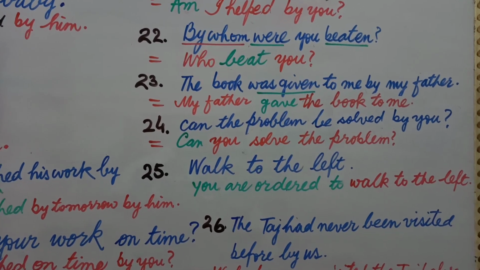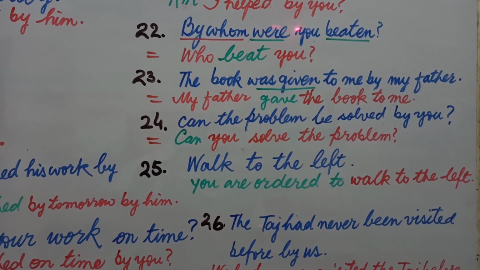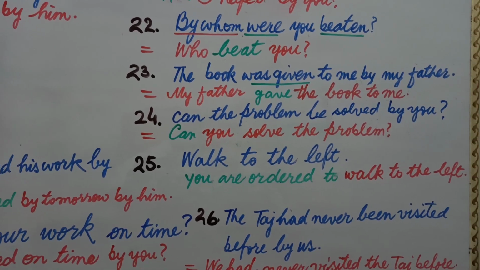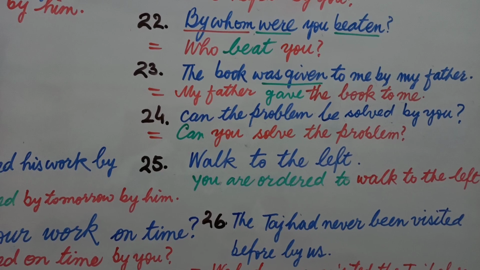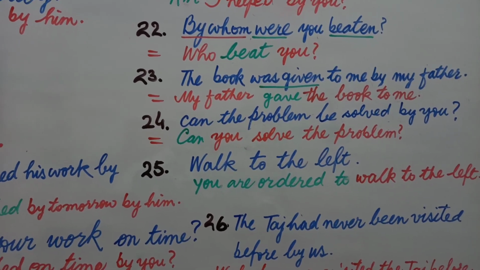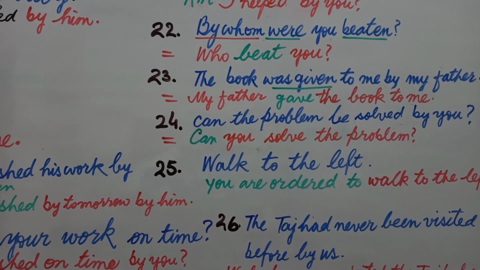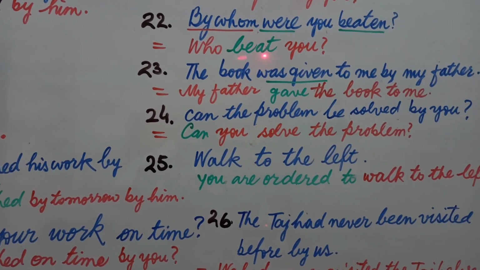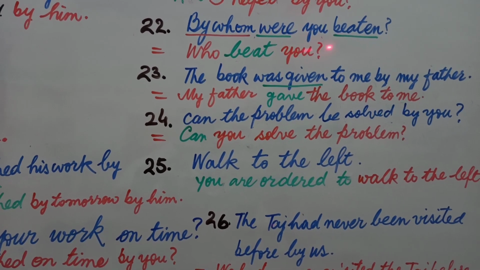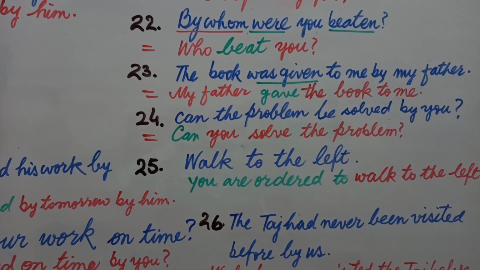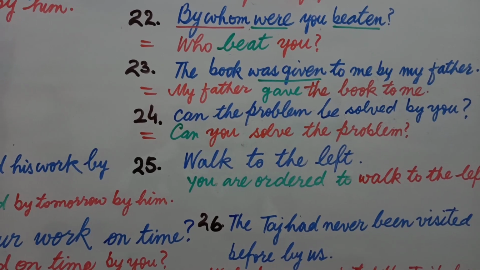By whom is changed into who, were beaten is changed into beat, and you will be written in the end of the sentence as an object. Now you can examine your answer whether you have done it right or wrong. You change into passive voice again. Who, by whom, this is second form, so were, and you will become before beat, so your answer will be by whom were you beaten. It means it is right.